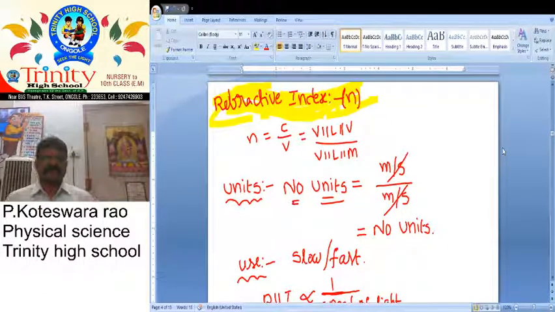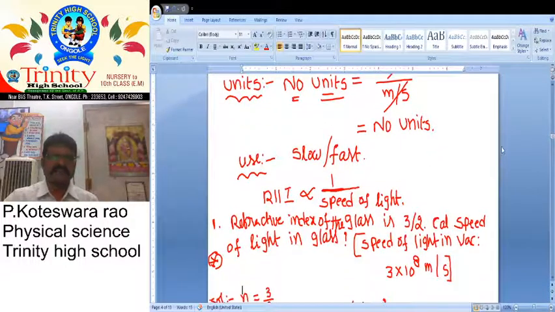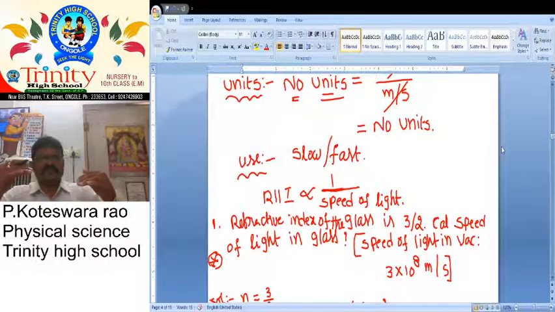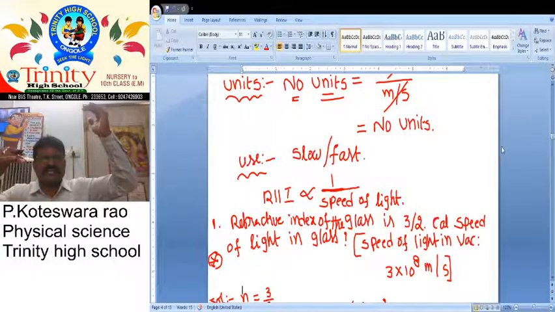So what about the definition? Refractive index is defined as the ratio between velocity of light in vacuum and velocity of light in medium. Then what are the units of refractive index? Refractive index has no units because it is a dimensionless quantity, and it is a ratio, so units must be cancelled. Then what is the relation between refractive index and speed of light? They are inversely proportional. It means if the refractive index value is more, the speed of light is less.